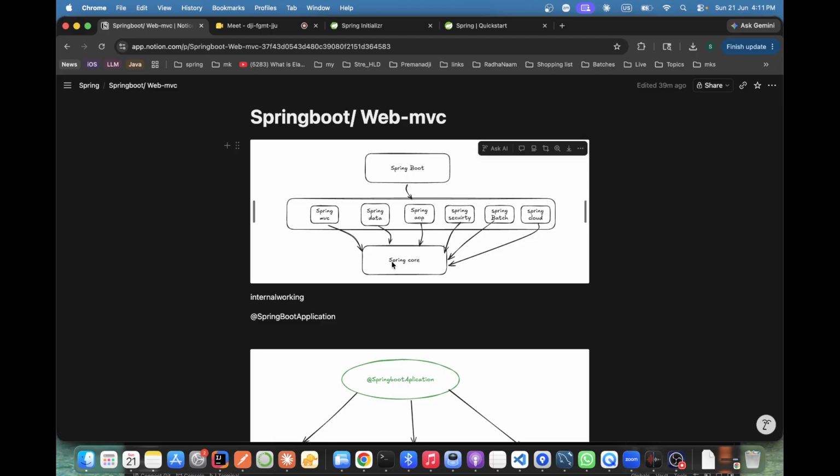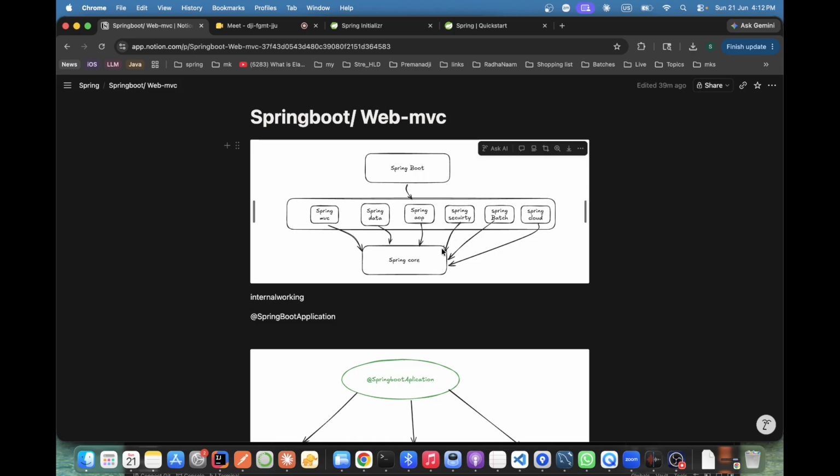Suppose I need to use MVC. I need to integrate this MVC in my code base. Spring Data also I need to integrate there. Spring AOP also I have to integrate with some XML and all. Not only that, we need to do manual configuration for those.